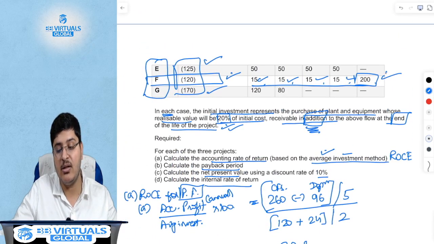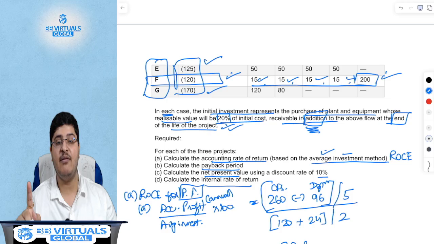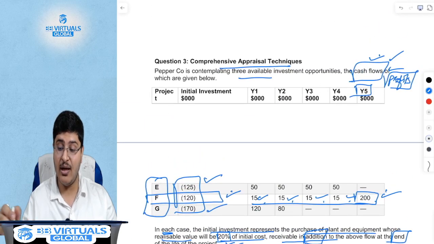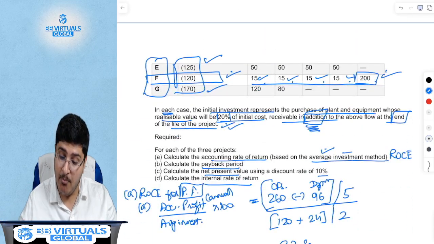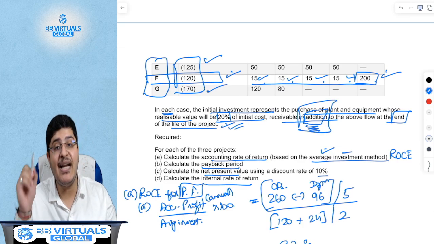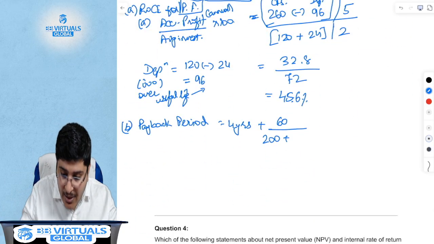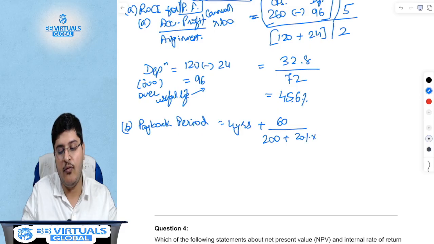What is the cash flow of the last year? 200? No. Students, do remember, this is an absolutely common mistake that everyone will make. The cash flow of the last year is not 200, but 200 plus this 20%, which is in addition to the cash flows given above. So it is 200 plus 20% of 120.